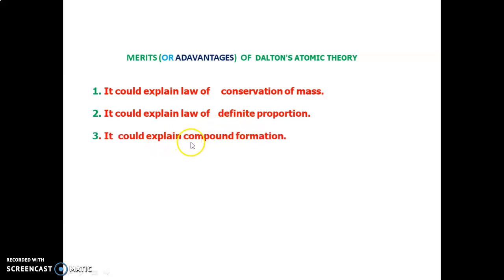Next one, it could explain compound formation. Actually, definite proportion explains compound formation. That is, according to Dalton, when elements combine in a definite mass ratio, they form compounds. Okay. Then, drawbacks of Dalton atomic theory.